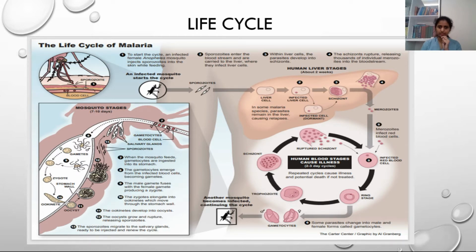These gametocytes enter the mosquito and help in propagation of the parasite from human to human through the mosquito. So repeated cycles in the RBC will cause severe illness and fever. Because it has to pass through so many stages, the illness in malaria will be intermittent.